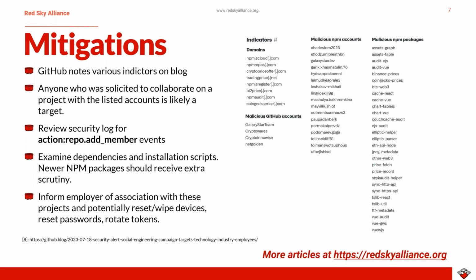Repository invites can be reviewed in the GitHub security log. The events to look for are action::repo.addMember events. And these indicate that you have accepted an invite to a repository. Think twice before accepting solicitations to collaborate or install projects with NPM dependencies. Extra scrutiny should be given to new or recently published NPM dependencies or scripts that make network connections during installation.